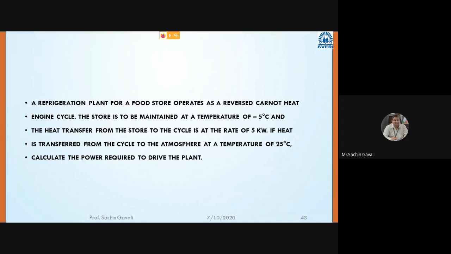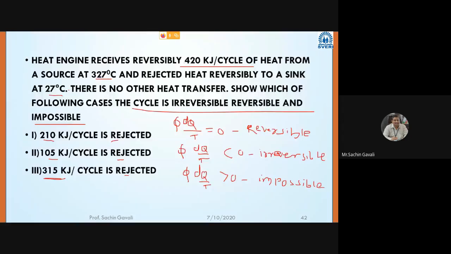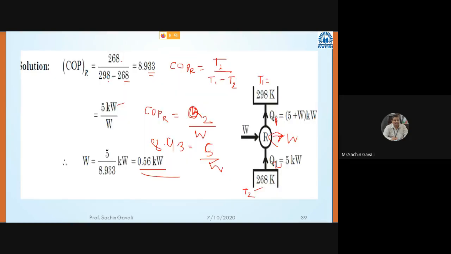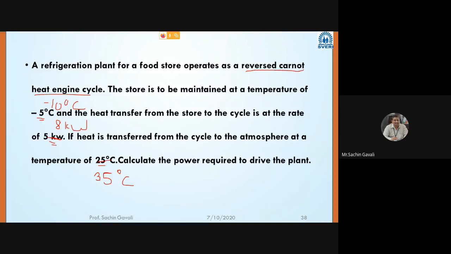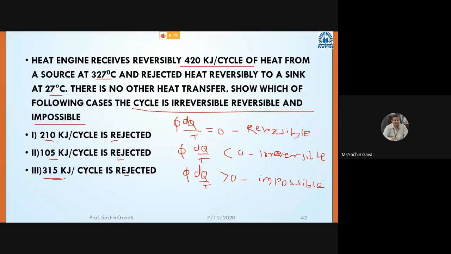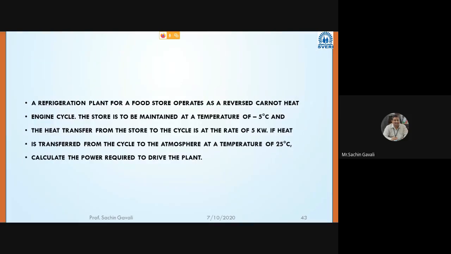Solve it then, let's have the practice. I will check whether we have taken it. 8 kilowatt I have taken. We have taken practice. Okay, till you solve.